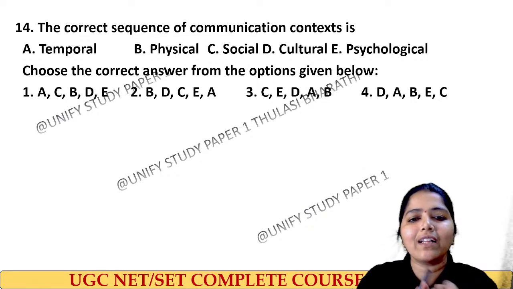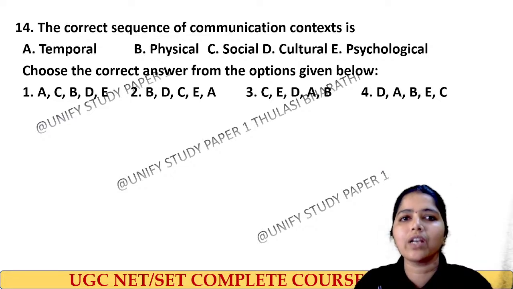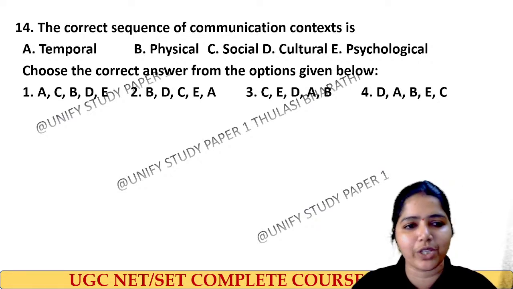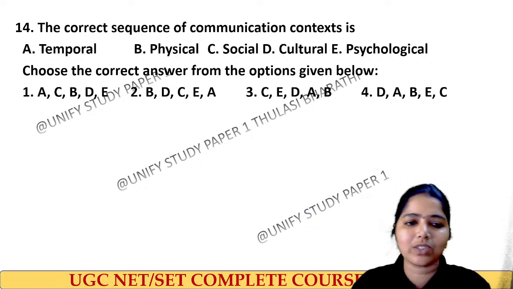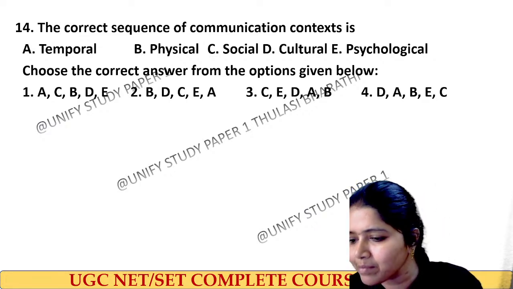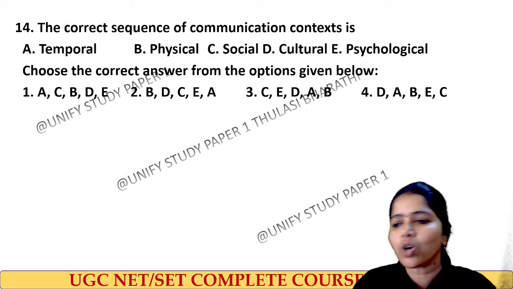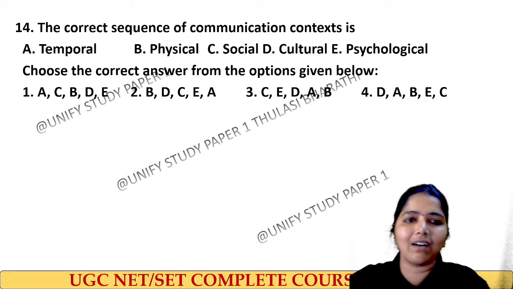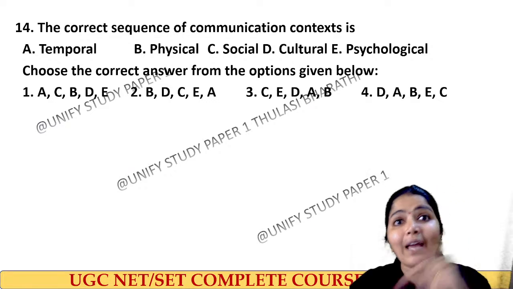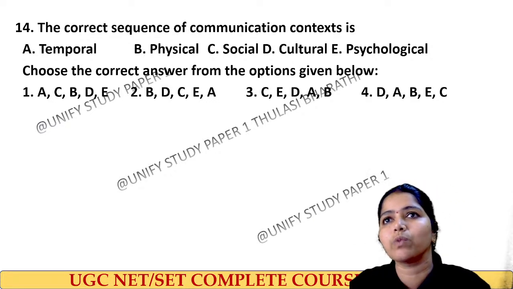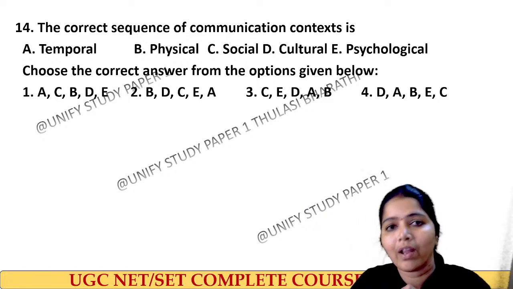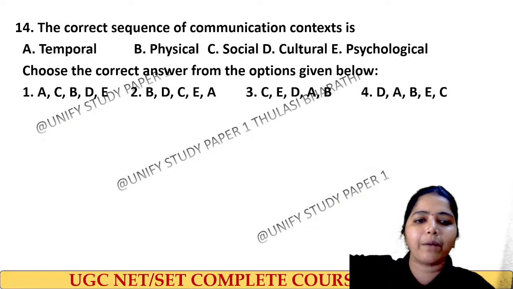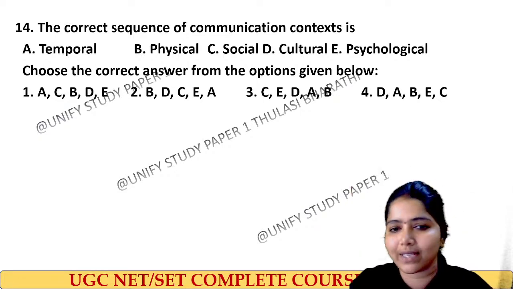So we all know physical, cultural, psychological, social, and temporal, which means with respect to time. These are all the aspects when it comes to communication. Temporal context talks about time, in what time we talk, in what time that communication has been done. Then we have physical. Physical means our environment, the environmental setup, the noise, the lighting and all influences, that is the context.